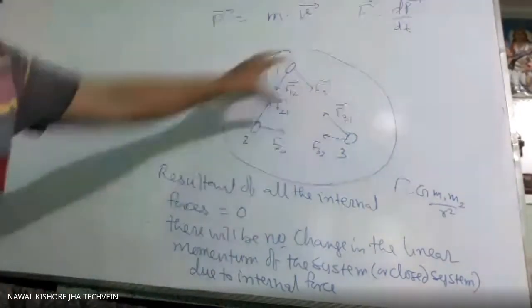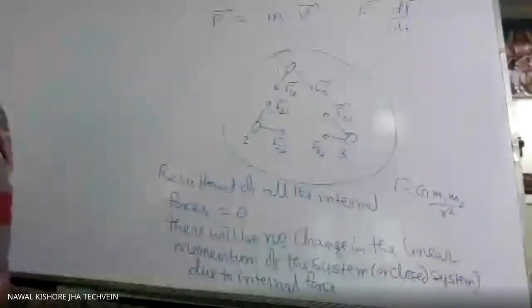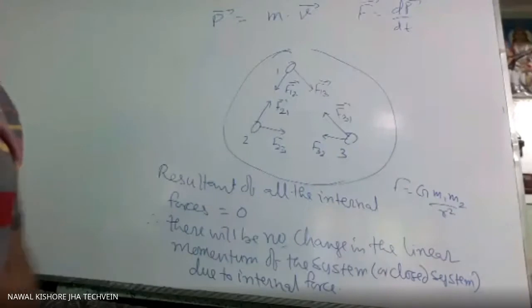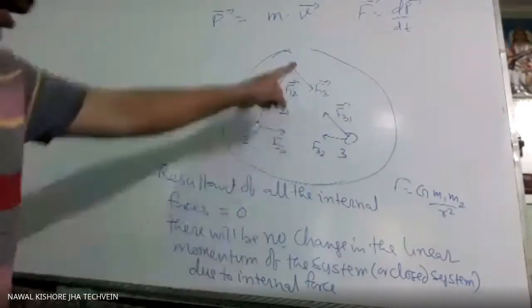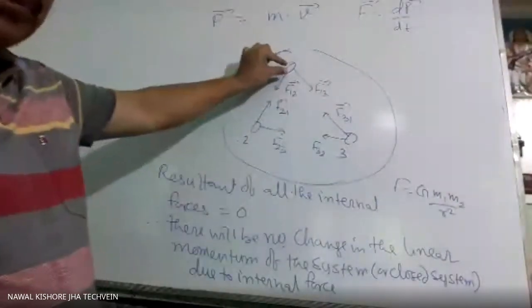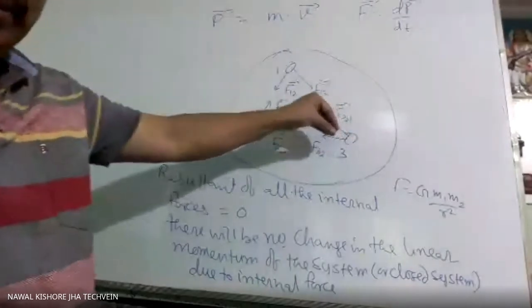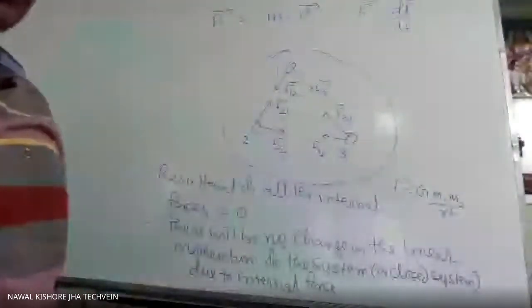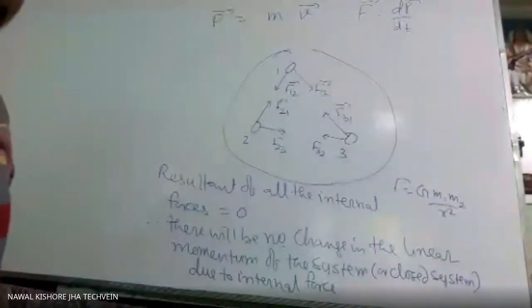So due to this internal force, there will be no change in the linear momentum of the system. Individual particles' momentum may change. If this experiences a large force of attraction, it may come to this side. But as a whole system, there will be no change in linear momentum. This is a very important result, and we are frequently using this.